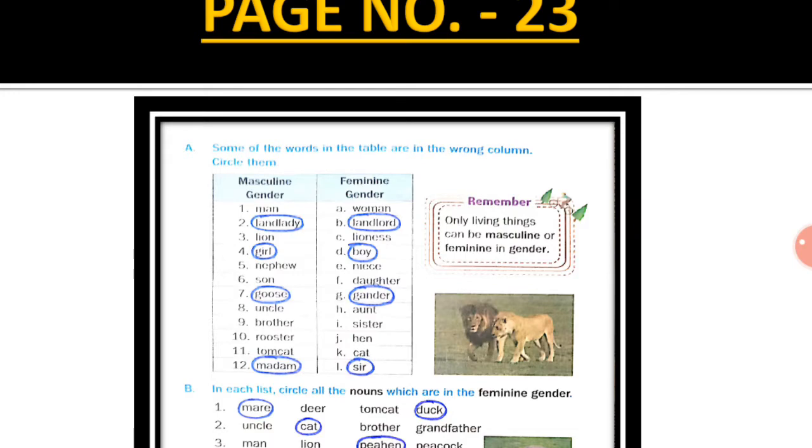So children, I hope that you have understood this. Now, what you have to remember, only living things can be masculine or feminine in gender.